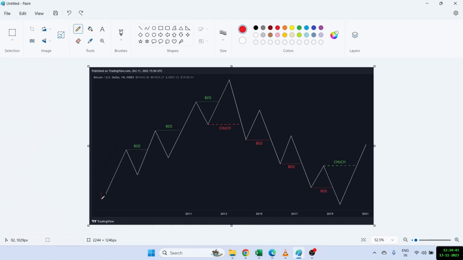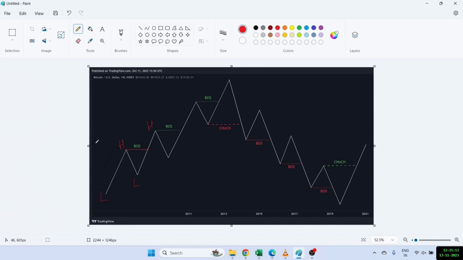We can clearly see that this is a low, then there's a high, then there is another low, and a second high. So the formation is higher high, higher low. That means the market is going up slowly. And when the first high is broken, that means when this level gets broken, this is where we say that the break of structure or the BOS has happened. And this is essentially the BOS.